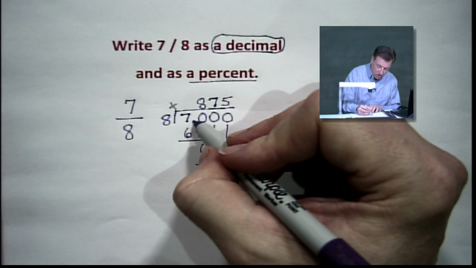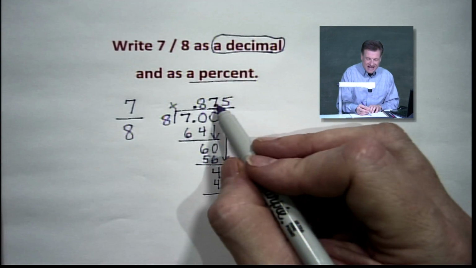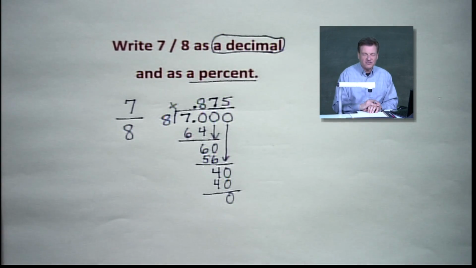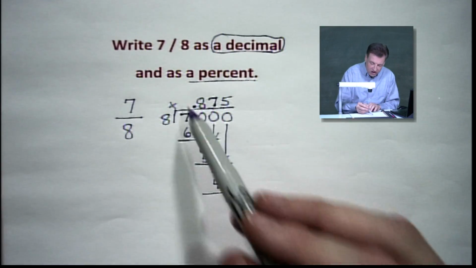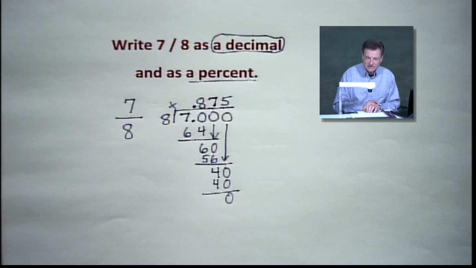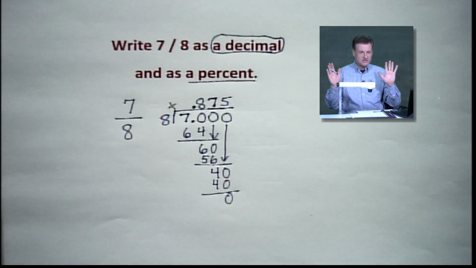We are going to raise it straight up, right up there in front of that 8. And we have 875 thousandths, with a "th" on the end of it. That would have reduced back down to 7/8 if we wanted to do that. We're going to look for a decimal. There it is. Now, the magic is once you get the decimal, oh, percents are easy.